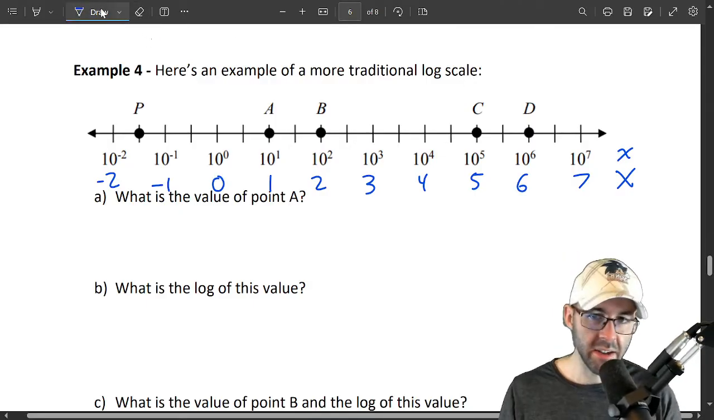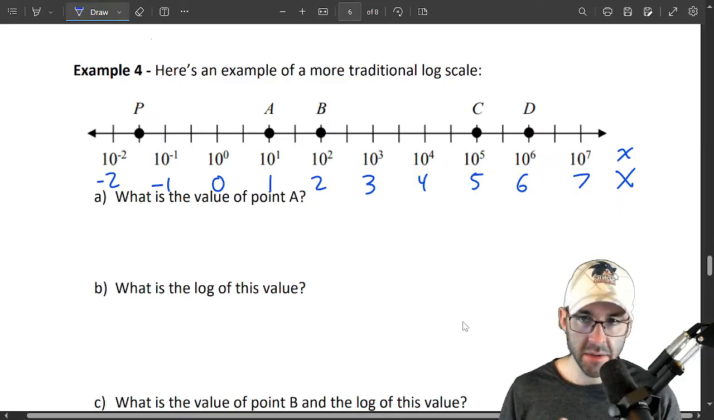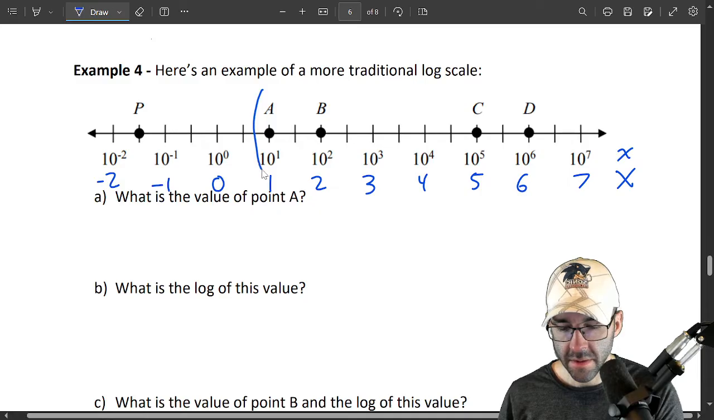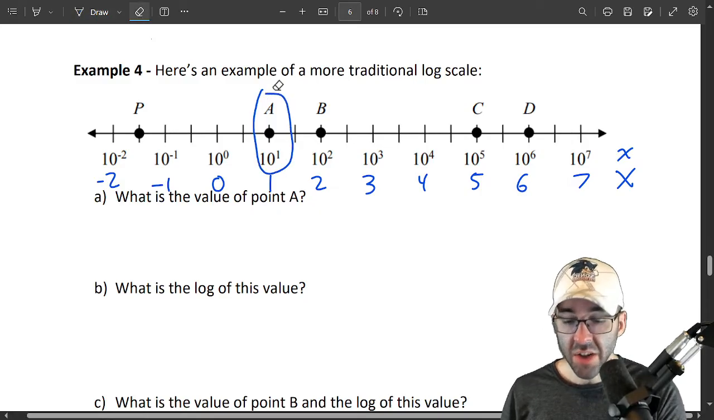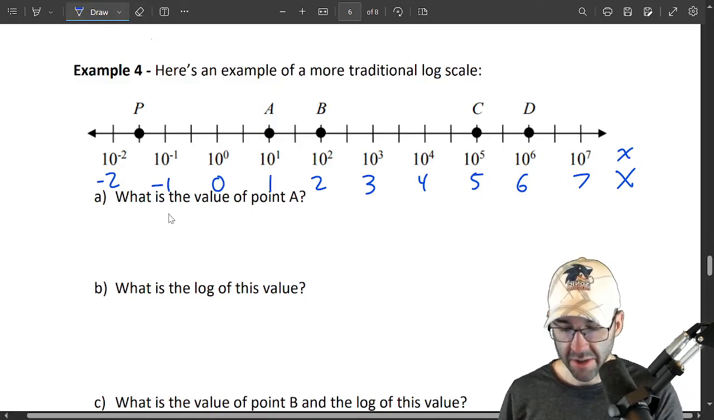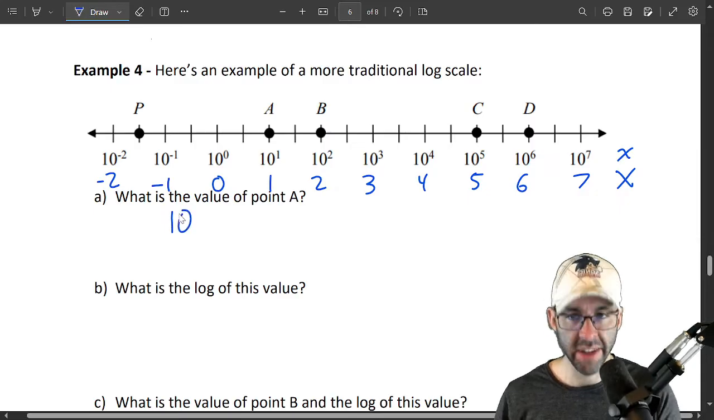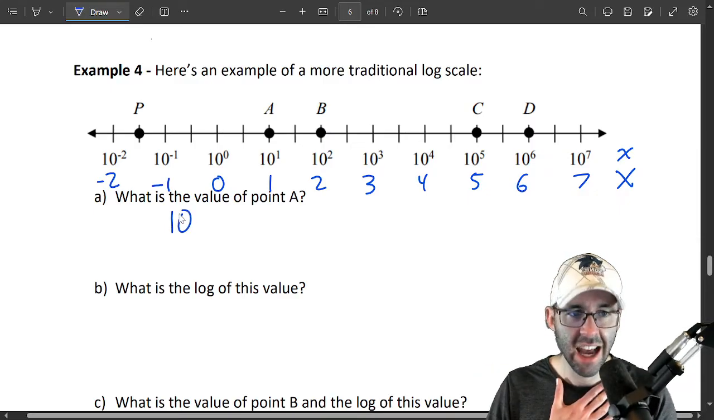So let's use a log scale a little bit. What's the value? Let's do part A. What's the value of point A? Well, we know the value of point A, it's 10 to the first power. That's just, excuse me, that's just 10.